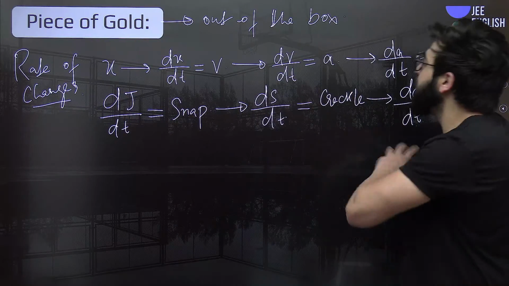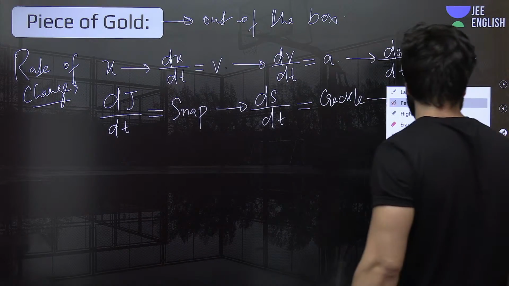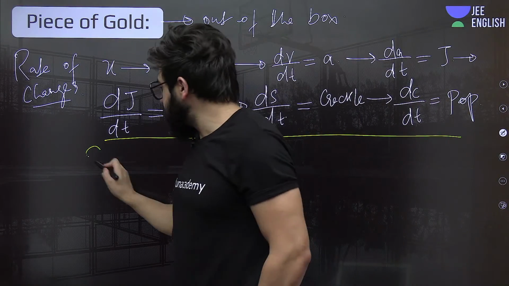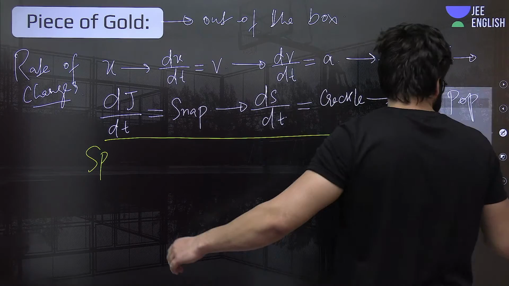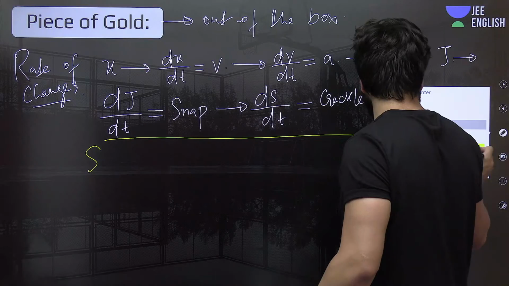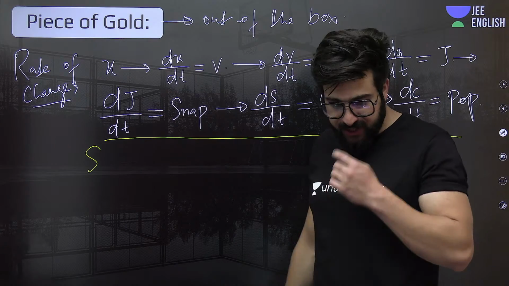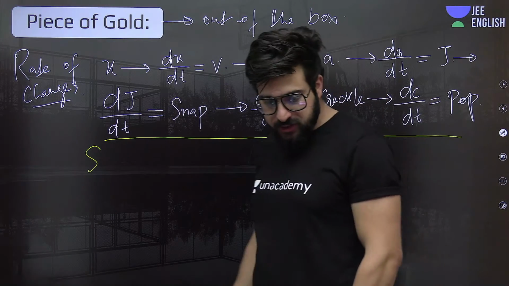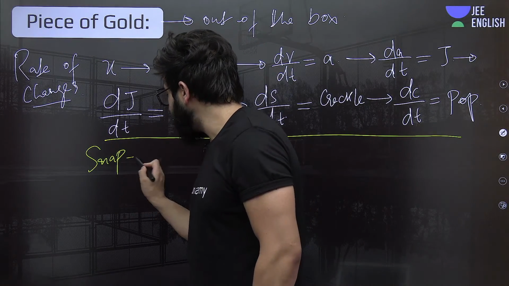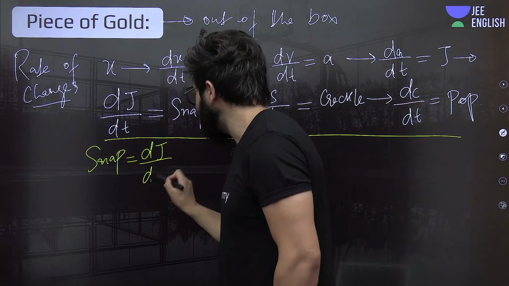Now let's talk about some of the rate of change over here. Let's talk about this snap. If I say, for example, this snap, can we say it is nothing but dj by dt? 100%.